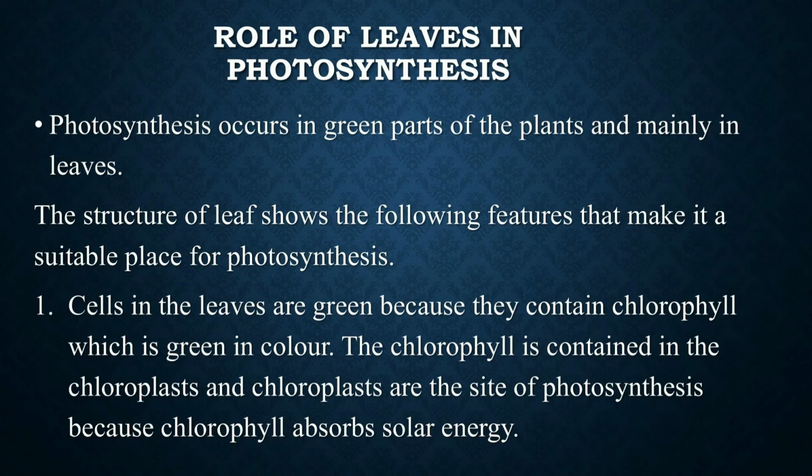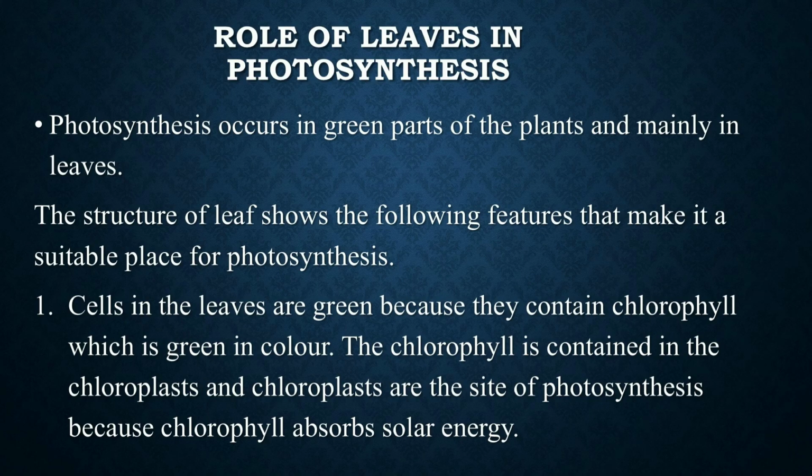Now move on to the next topic, which is role of leaves in photosynthesis. What is the role of leaf? So photosynthesis occurs in green parts of the plants and mainly in leaves. The structure of leaf shows the following features that make it a suitable place for photosynthesis. तो ये कुछ features हम leaf की देखेंगे जिससे कि हमें पता चलेगा कि भाई leaf ही क्यों suitable है, why leaf is suitable for photosynthesis.